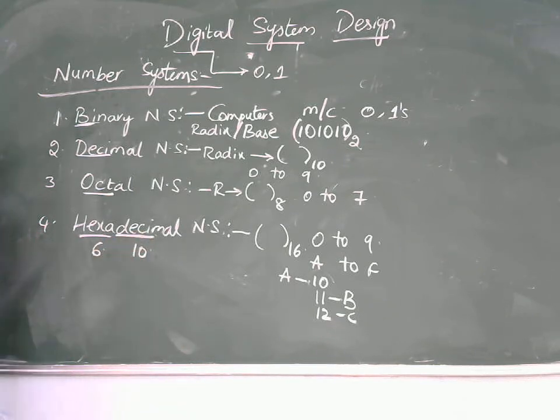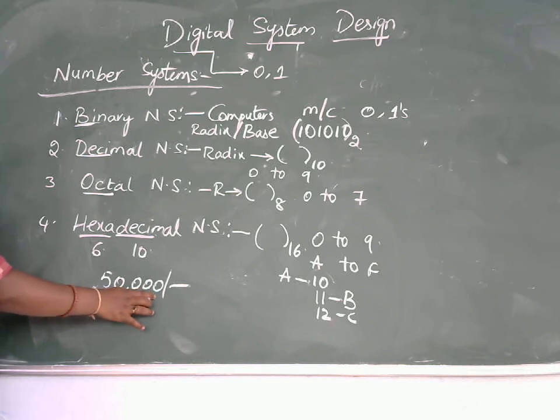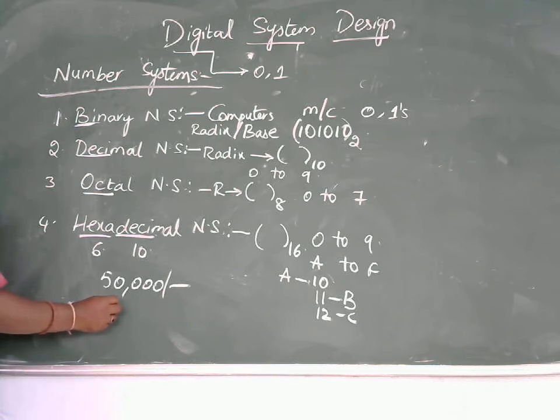Now I will tell you one good example for the hexadecimal number system. Suppose I want to count vehicles, and the total number of vehicles is some 50,000. But the condition here is that 50,000 has 5 digits, and instead of using 5 digits, I need to use only 3 digits, or 4 digits at the maximum. If I am writing a 3-digit number, the highest 3-digit number is 999.